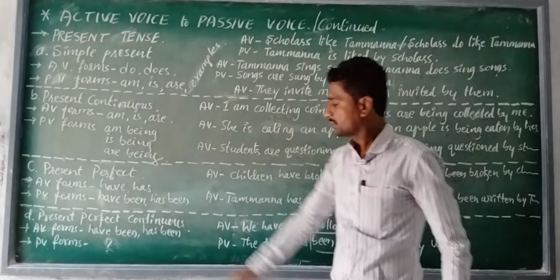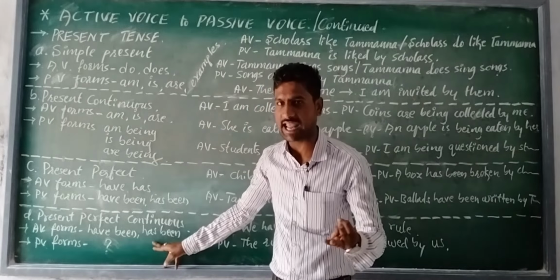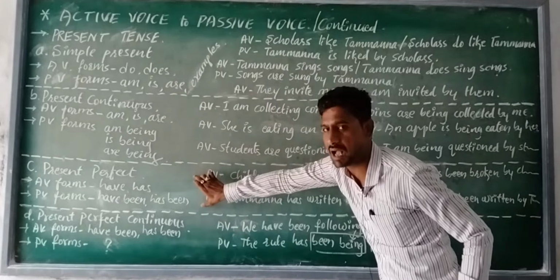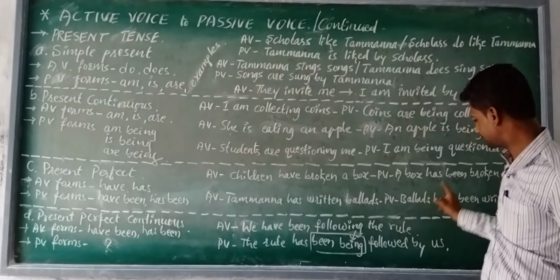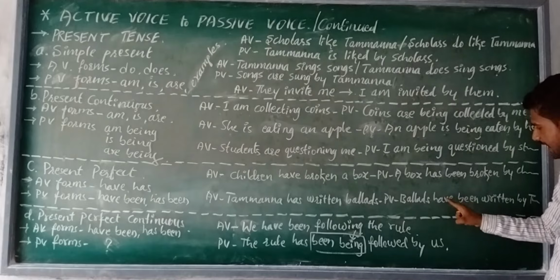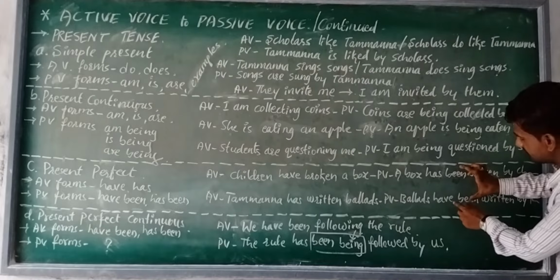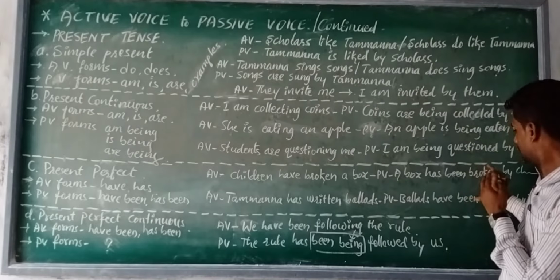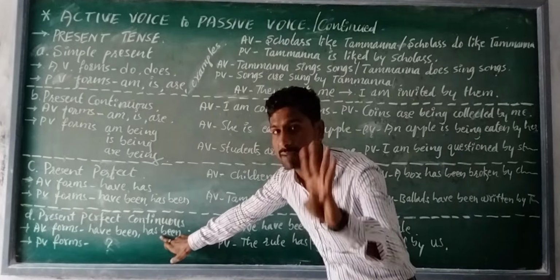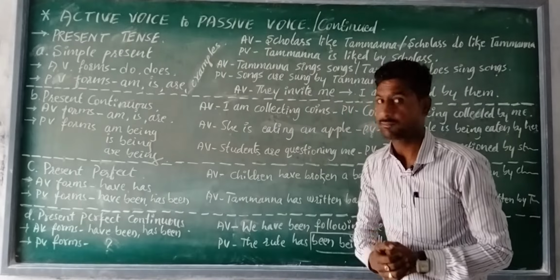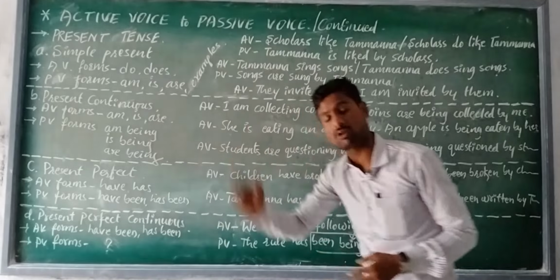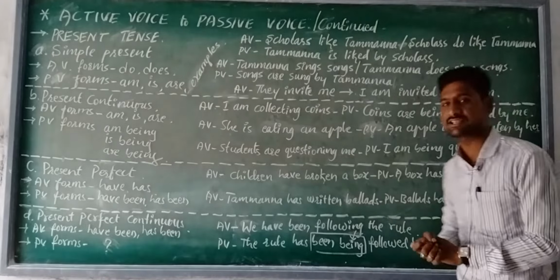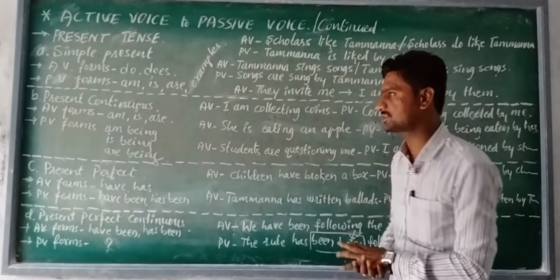Dear students, these two helping verbs, have been and has been, are already used in the third part for passive voices. Has been, have been. These two helping verbs will come in the fourth part for active voices, but they are already used in the third part for passive voices. This is the magic of the English language and English grammar.